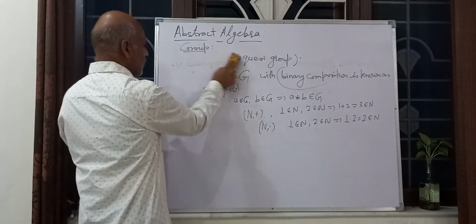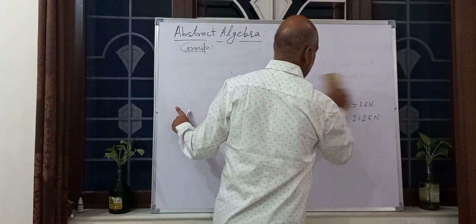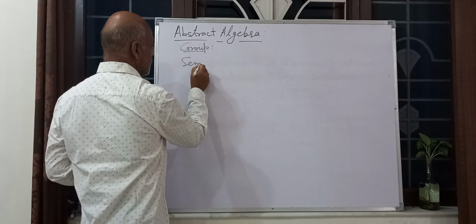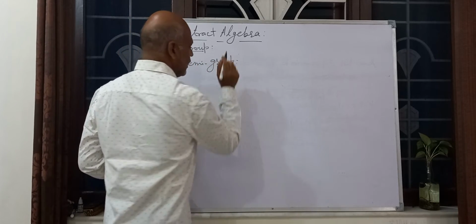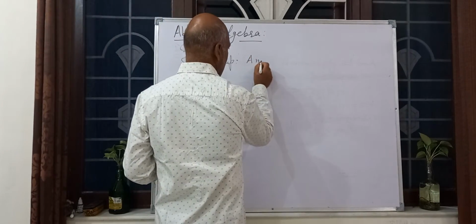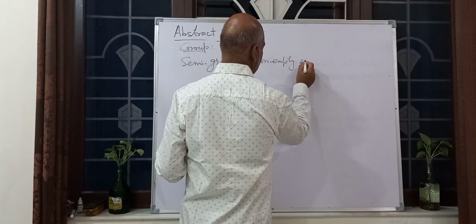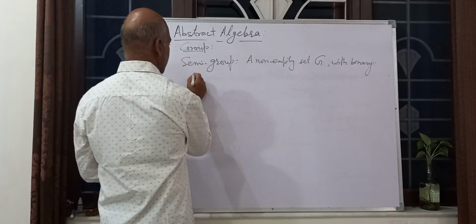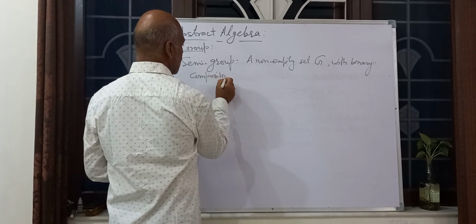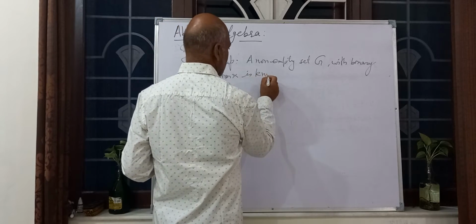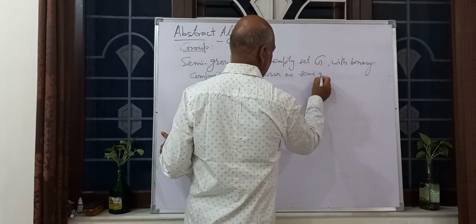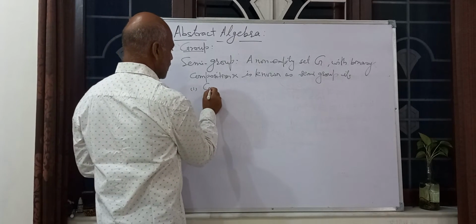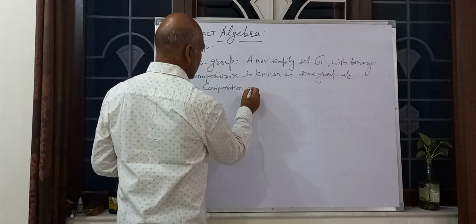If we go further, it now becomes a semigroup. A semigroup means a non-empty set G with binary composition star is known as a semigroup if the composition is associative.